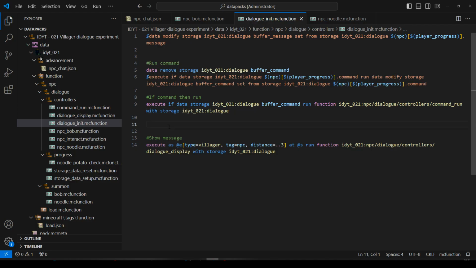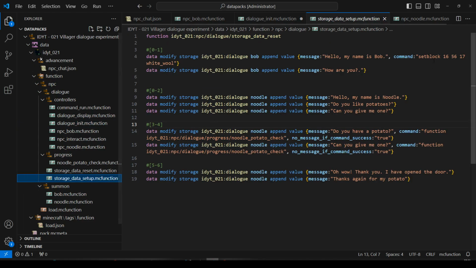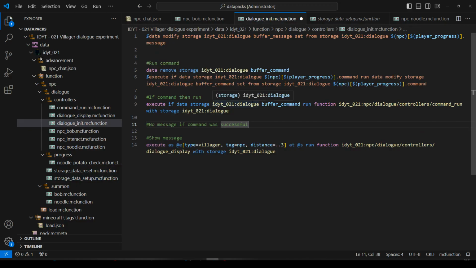And here, no message if command was successful. Now that bit's going to be set in a function. So this one isn't calling a function, so it won't work for that one. Let's keep going on. I think what we'll do now is we'll work on Noodle.